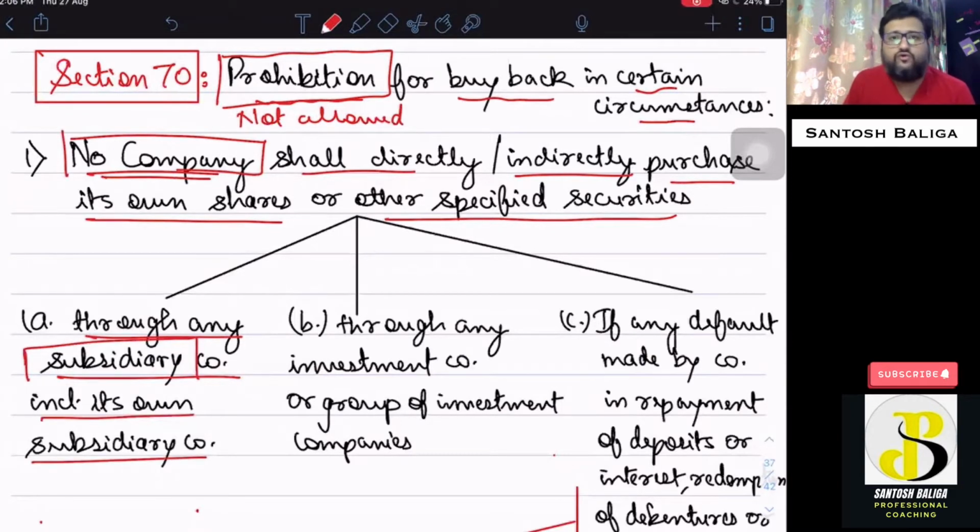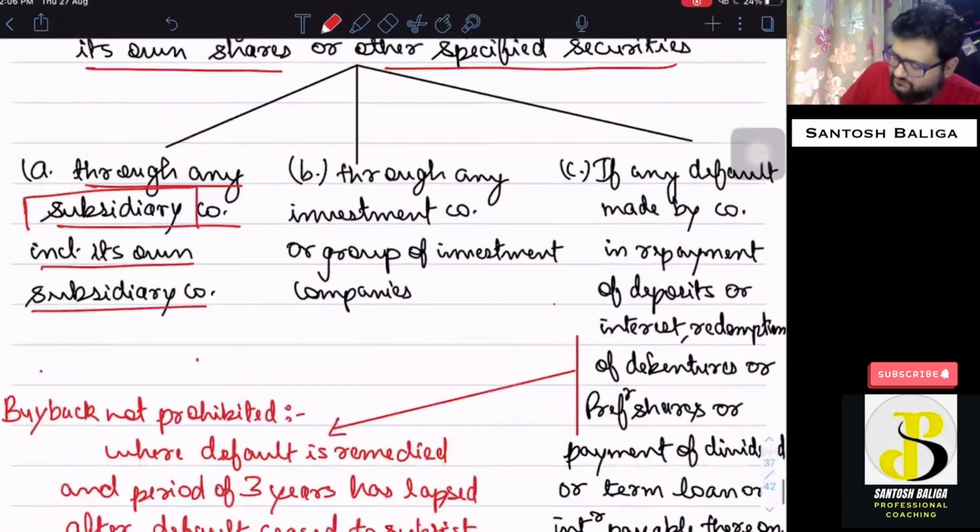We all know what is a subsidiary company. Normally, a company which has more than one half of the voting power in another company, then that other company is known as a subsidiary company, and the company which has such voting power will be known as the holding company. So, for example, H company is the holding company and S company is the subsidiary company.